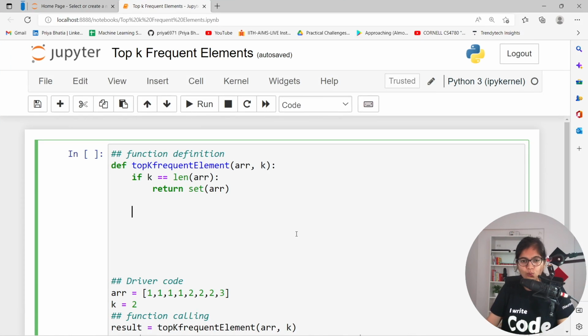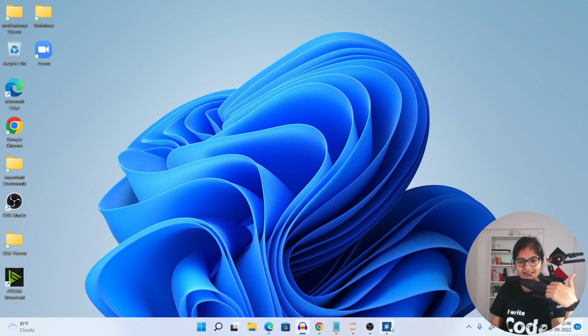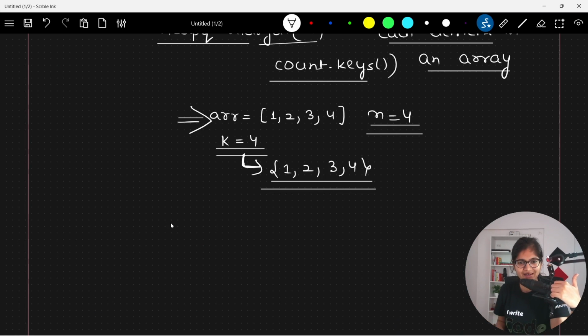Now, why have I used a set? I have used set intentionally. You can ask this question of an interviewer, whether he wants to repeat the elements or not. Here I am assuming that I don't want to repeat the elements, and set is a data structure which will not give us duplicate elements. That's why I am using that. If the interviewer doesn't have any issue with repeating the elements, then you can simply return the array as well. It depends on the use case.